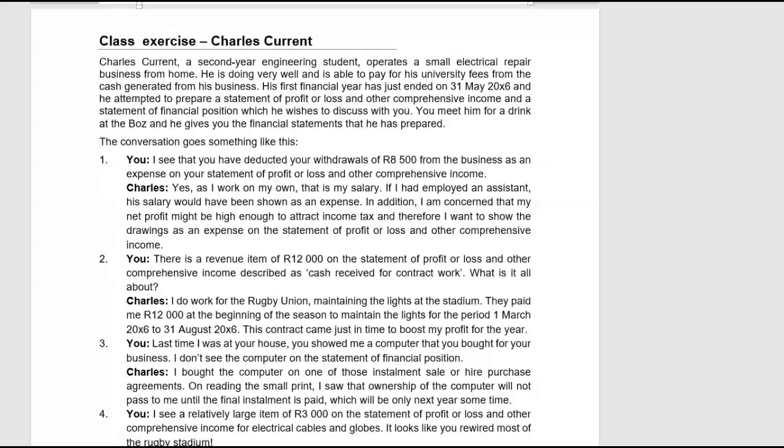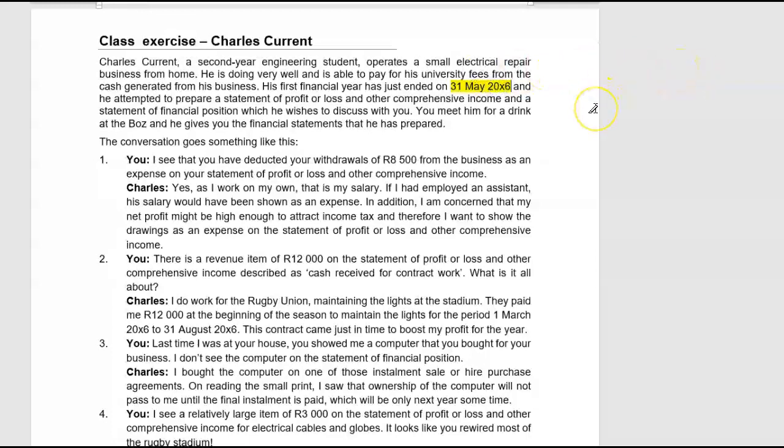Great, let's do the first class exercise on the conceptual framework. Charles Current, a second-year engineering student, operates a small electrical repair business from home. He's doing very well and is able to pay for his university fees from the cash generated from the business. His first financial year has just ended on 31 May 26. Now, guys, in any question, the financial year end date is of the utmost importance.